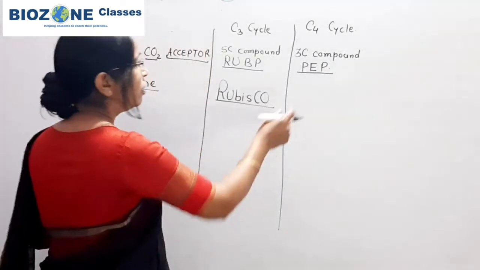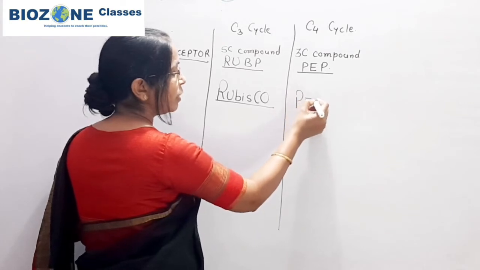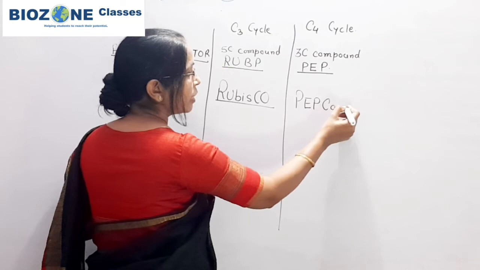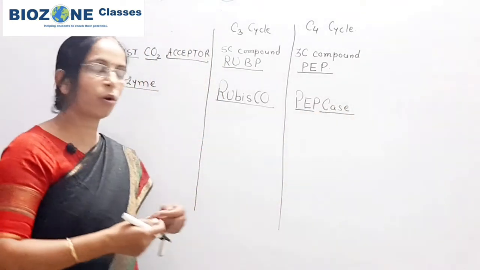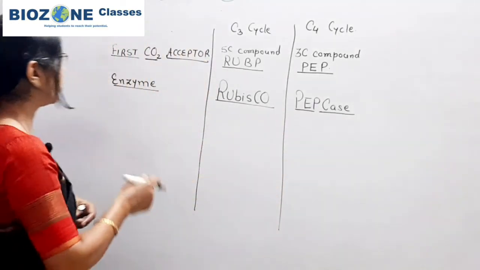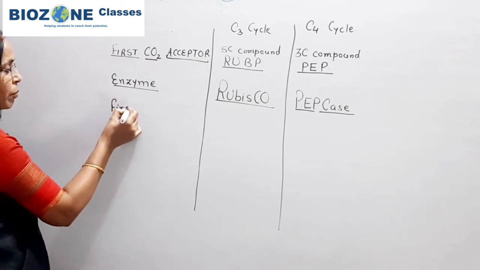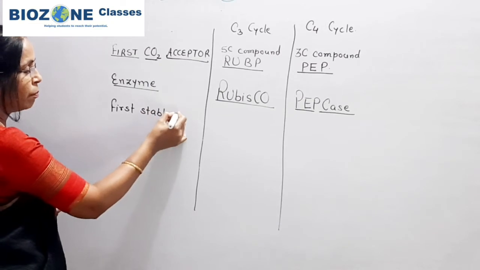protein in the living world. In the C4 cycle, the enzyme we commonly say is PEP carboxylase, also called PEPcase. After the enzyme, what is the first stable product?